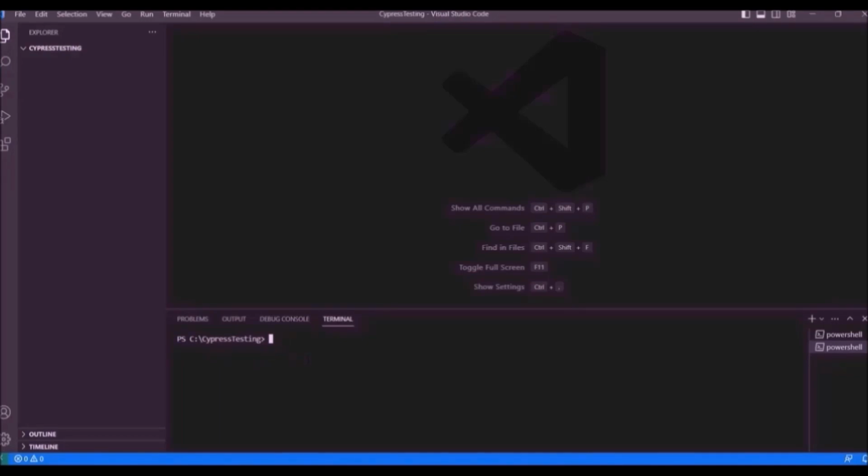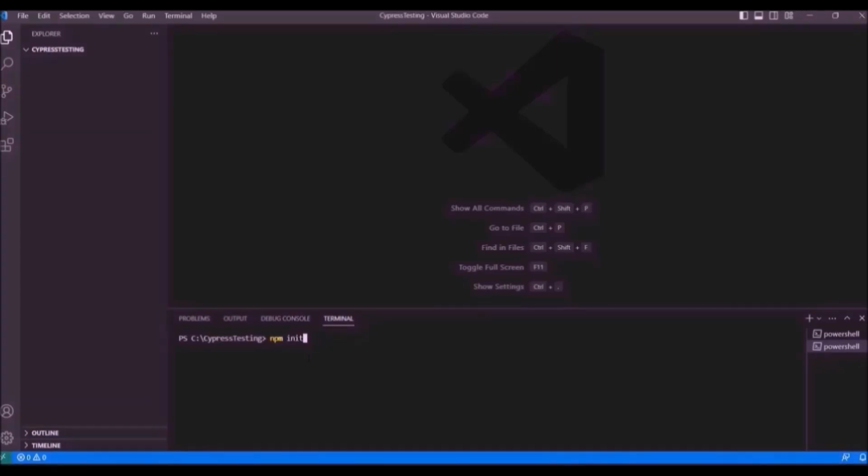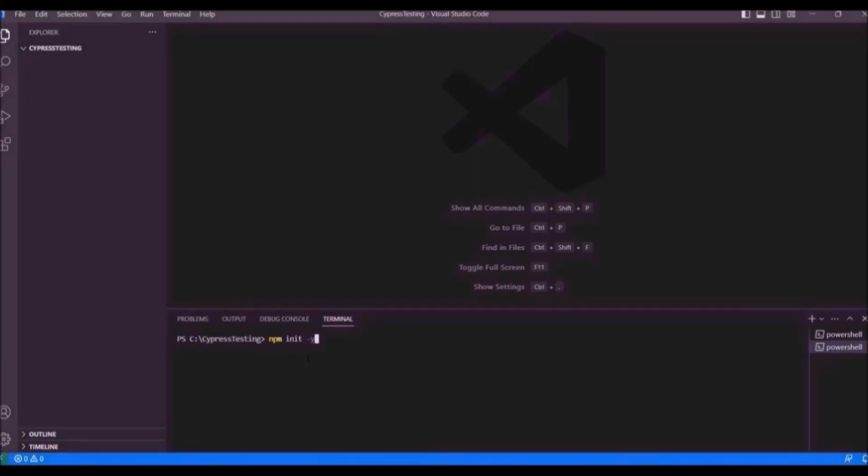Now to install the Cypress, run this command npm init -y. You can use npm init only also, but if you use this, it will ask some questions which you will have to answer. So if you use npm init -y, it will initialize without asking any questions.